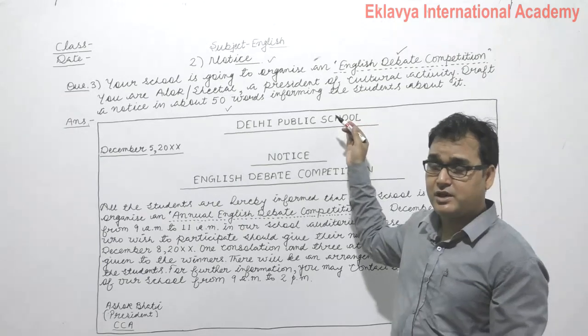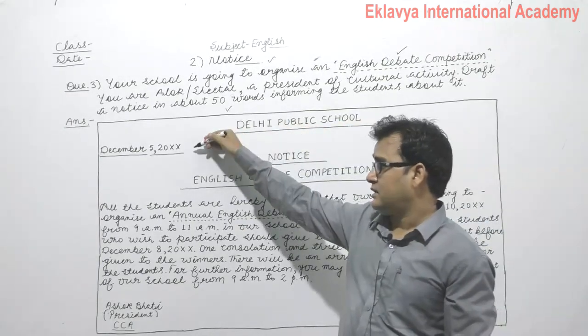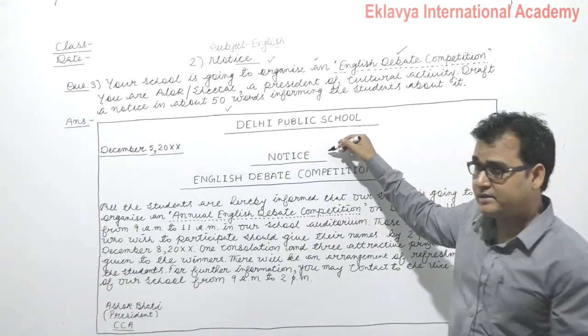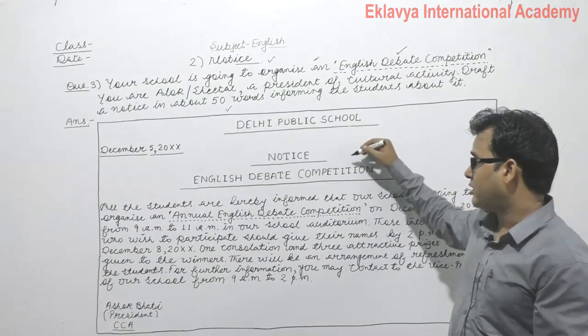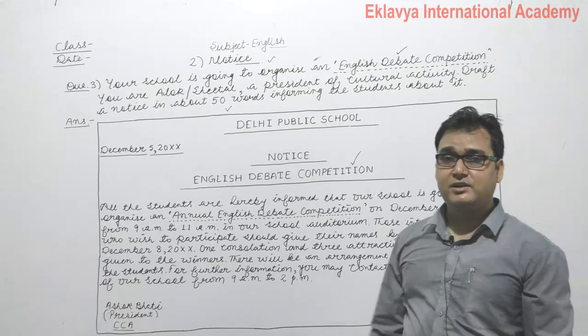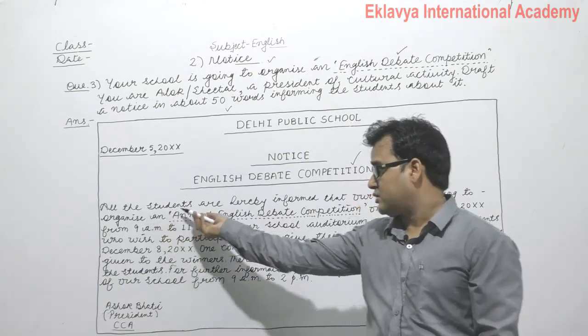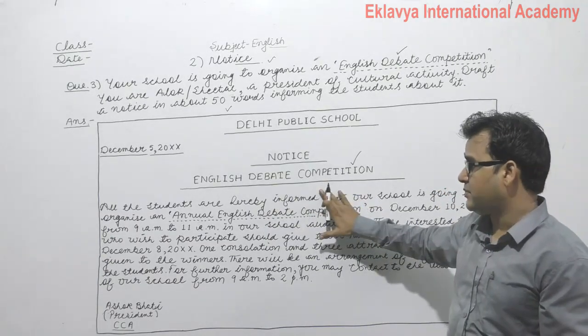First, as I have mentioned before, the name of the school or institution or organization. December 5, the date of the notice. Line number 2, notice. Then we have English debate competition, the main question, the title of your notice. Let's say we write: All the students are hereby informed that.